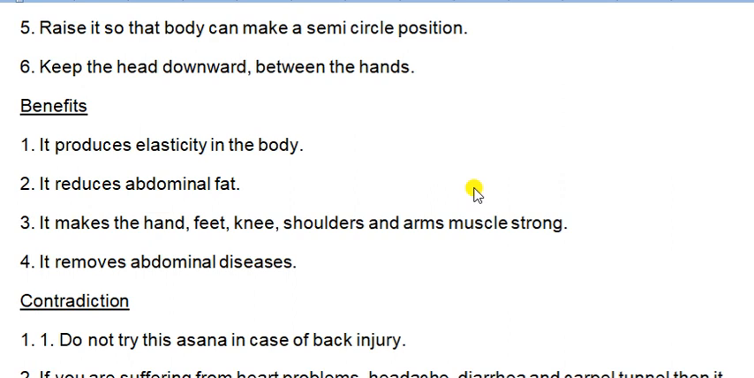It produces elasticity of the body. Elasticity means it makes the body flexible, right? Second, it reduces abdominal fat. This is very beneficial for reducing fat. Okay, it makes the hand, feet, knee, shoulder and arm muscles strong, because in those parts we are giving more stress. It removes abdominal diseases, and as you know, this is also beneficial for asthmatic persons, right?